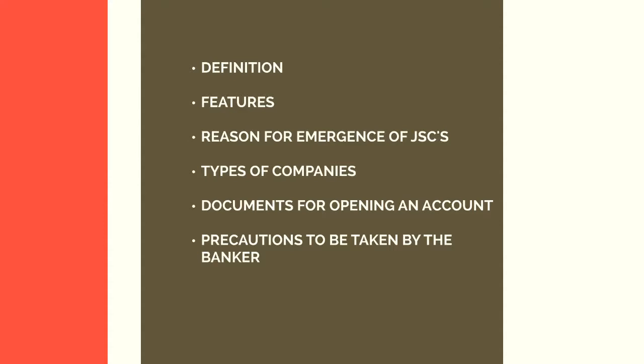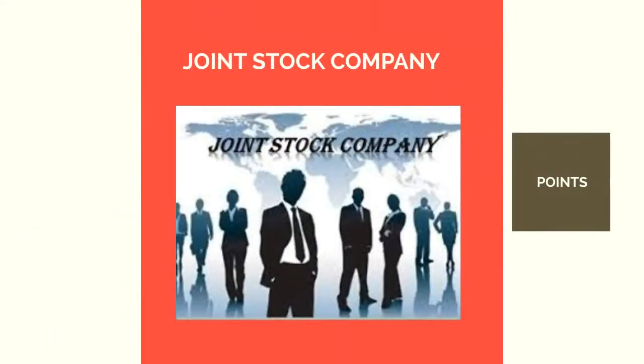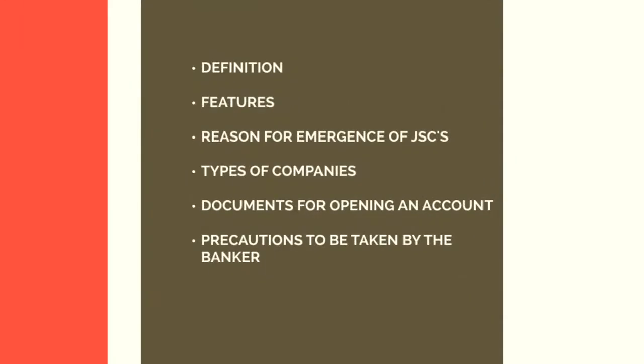Now let's understand the reason for which a company is formed and how its origin came about. The joint stock company has come into existence because of the disadvantages of proprietary and partnership types of organizations.